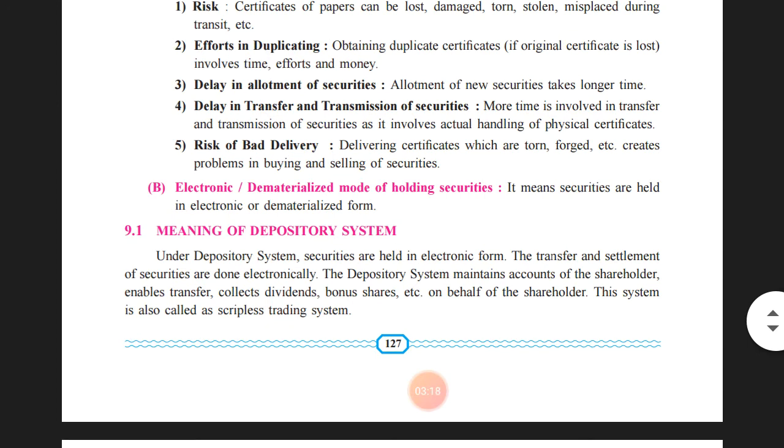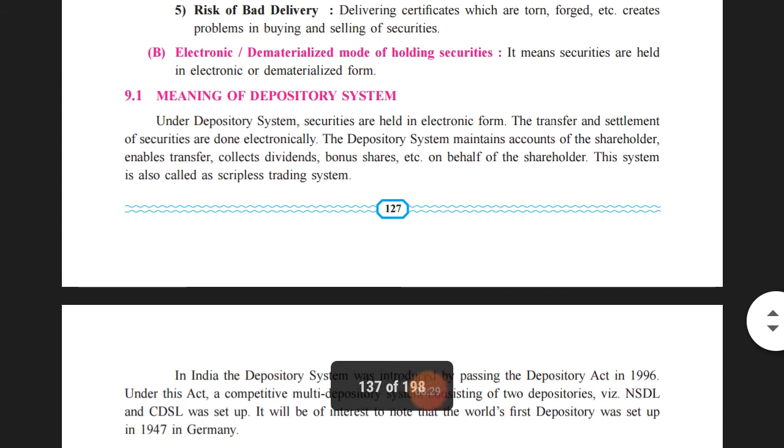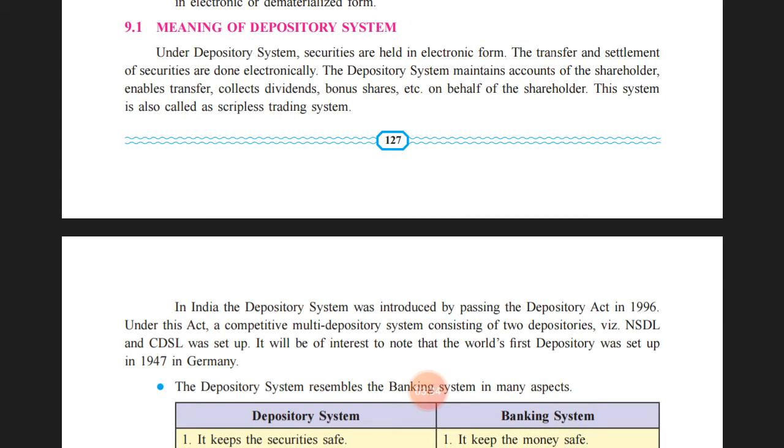The second one is the electronic form, that is the dematerialized form, holding the securities as a soft copy. It means securities are held in an electronic or dematerialized form. Let us see the meaning of depository system. Under the depository system, securities are held in an electronic form. The depository is like an institution where an investor can go and open a separate account, called a demat account, and in the demat account he can hold the shares in the electronic form.